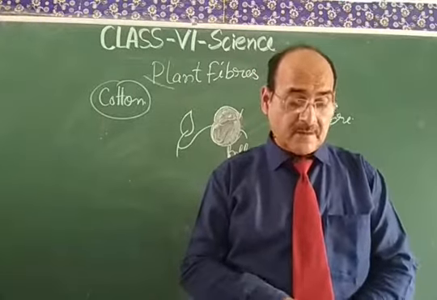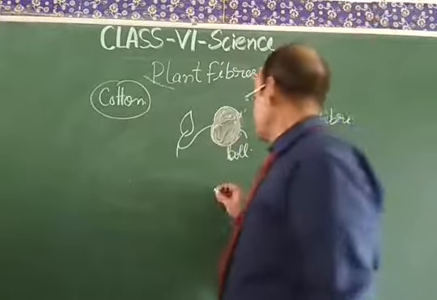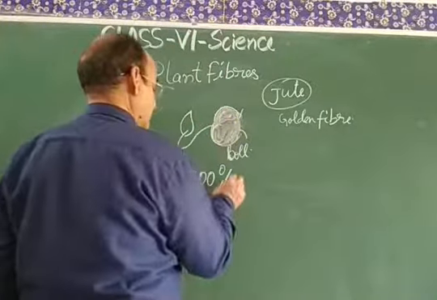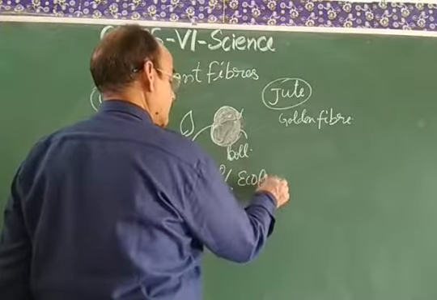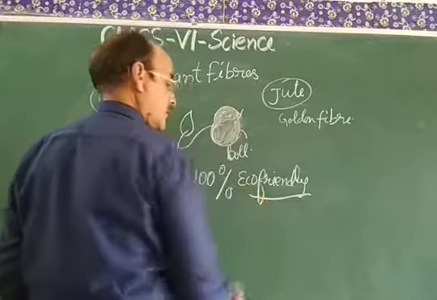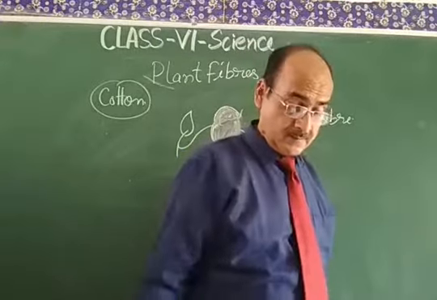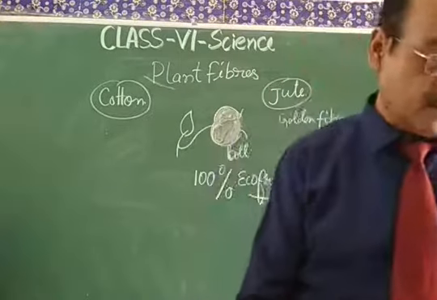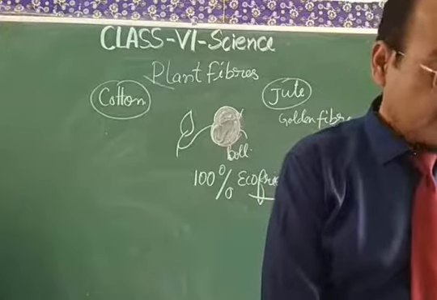The environmental benefit of cotton and jute is that these are 100% eco-friendly, and these plants produce oxygen during the crop production, and they are biodegradable. That is why they have to be preferred.